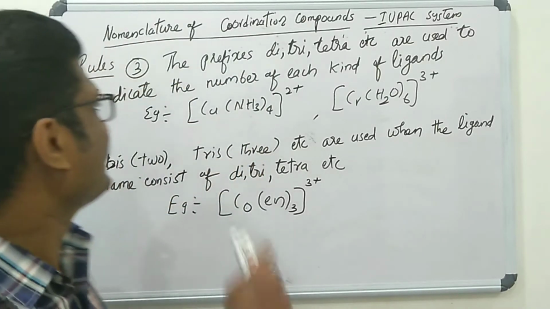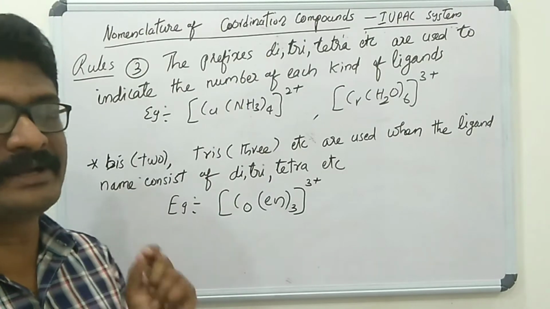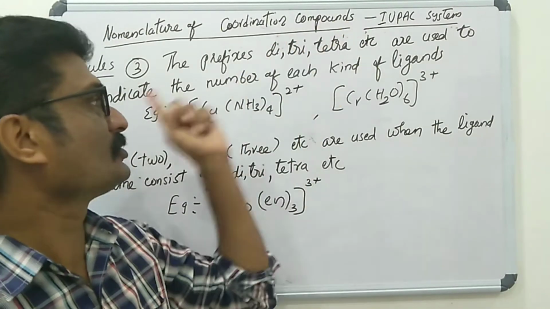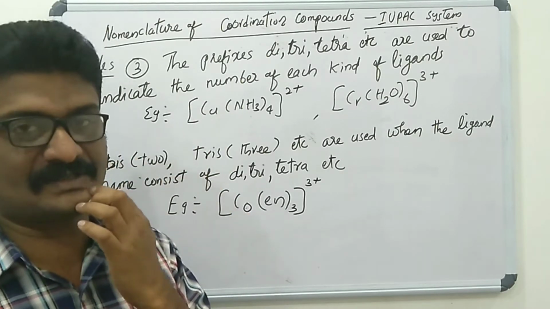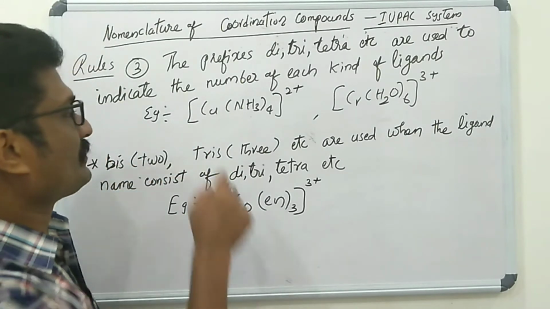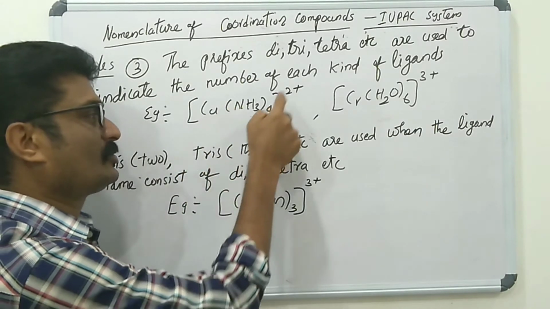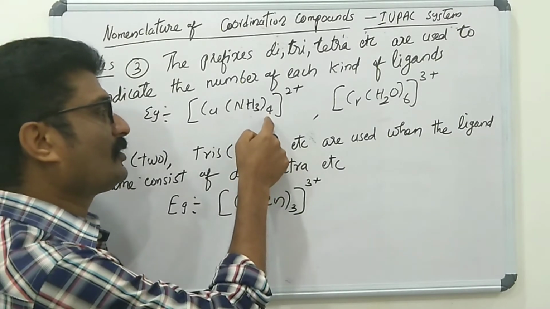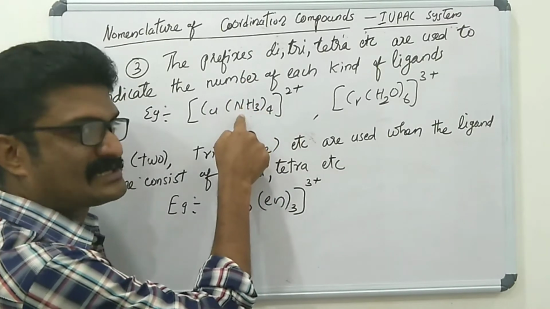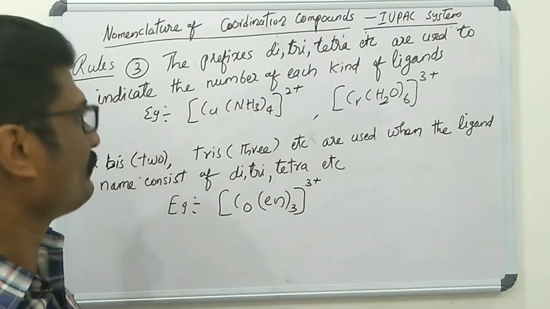Next rule, the prefixes di, tri, tetra, etc. are used to indicate the number of each kind of ligand. In the case of the complex [Cu(NH3)4]2+, ammine ligands are bonded to the central metal copper.